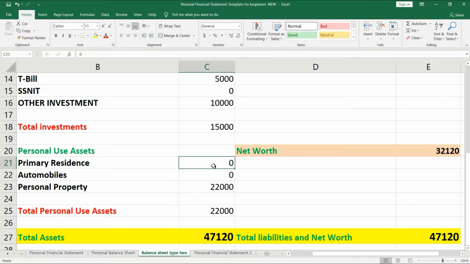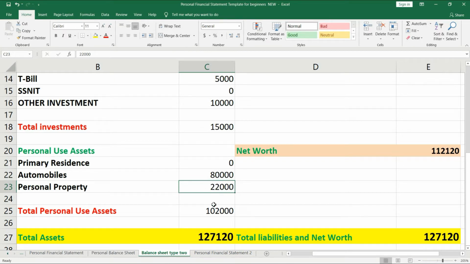If you have a car or about 10 cars, the cost, you put it in here. If maybe you bought it in the first year for 80,000 cedis, you put it in here. You understand? I don't want to go too much into details or be too technical. Okay, so you have personal properties too. If you have any other properties, you put them in here.